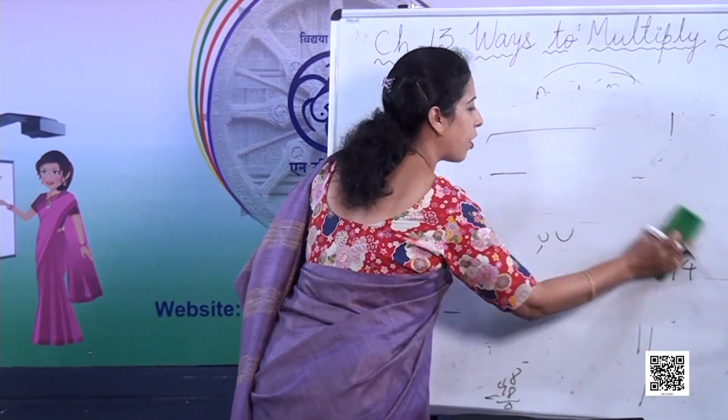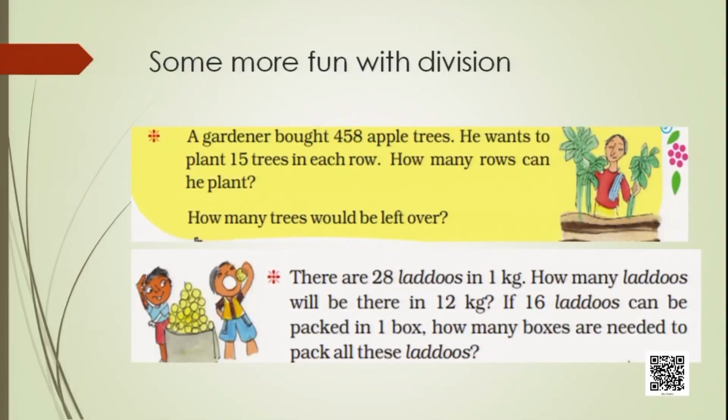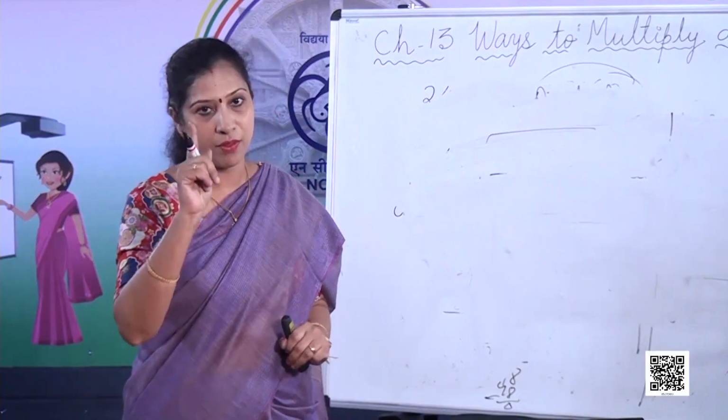A gardener has got 458 apple trees. He wants to plant 15 trees in one row. So he has not calculated how many rows he has to plant and how many plants he needs. So he has got 458 apple trees, and you have to find out how many rows in which he can plant. And he will plant 15 trees in one row.